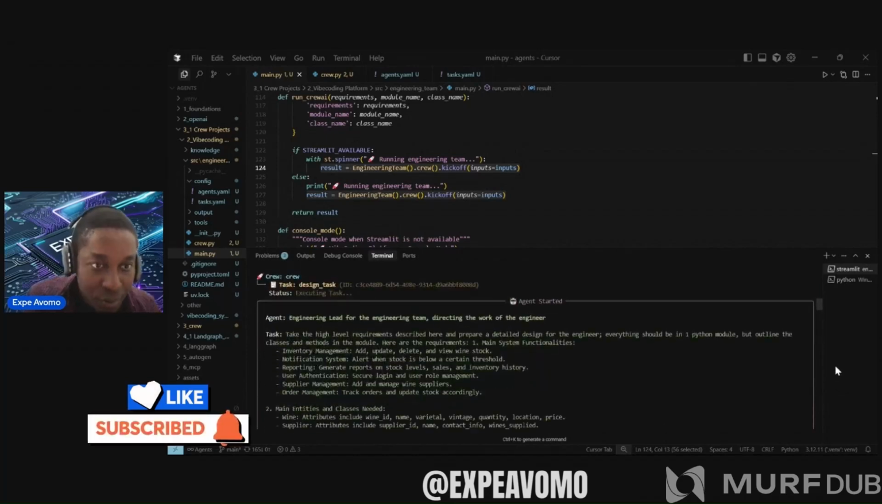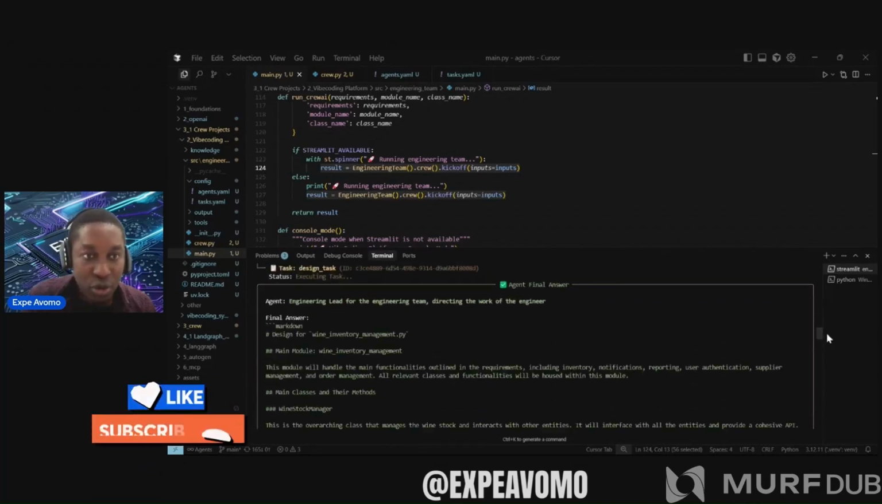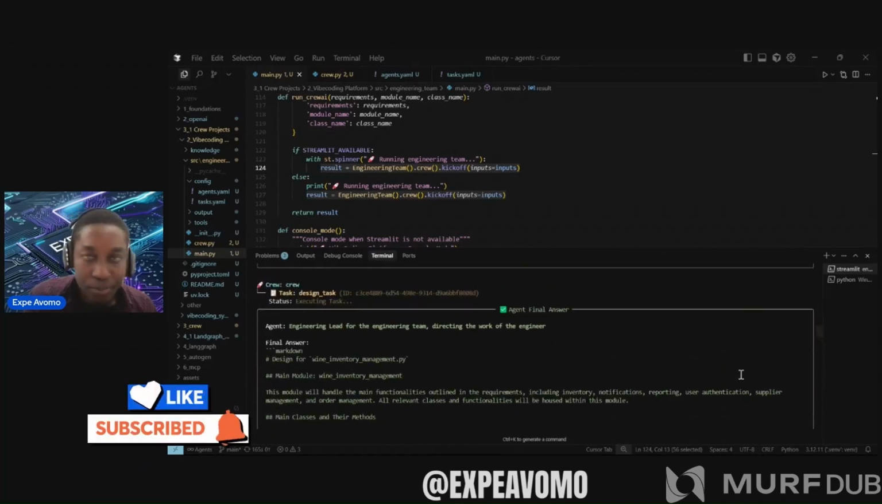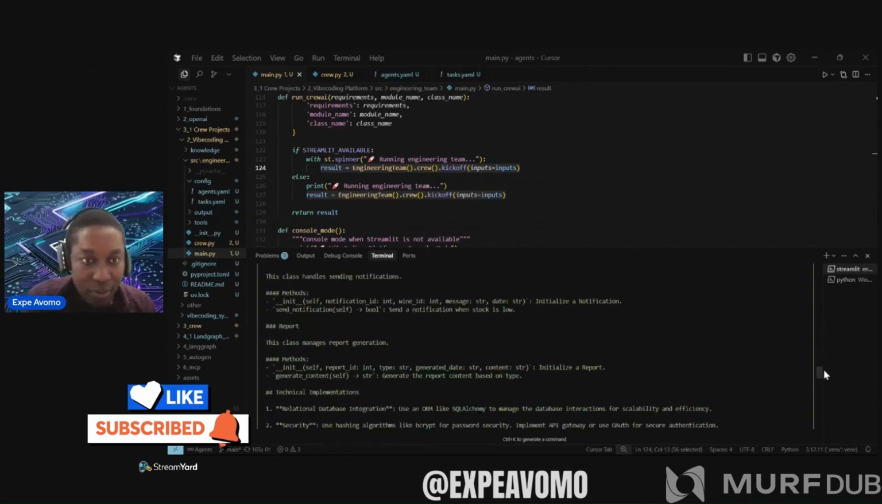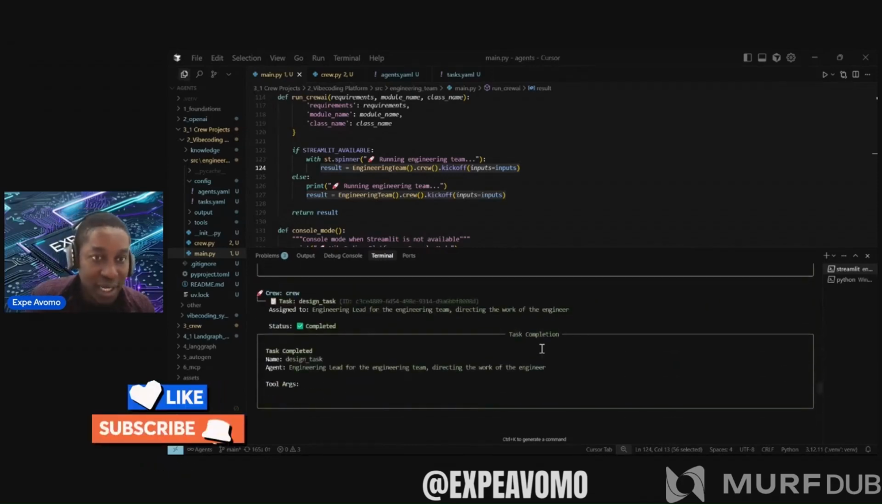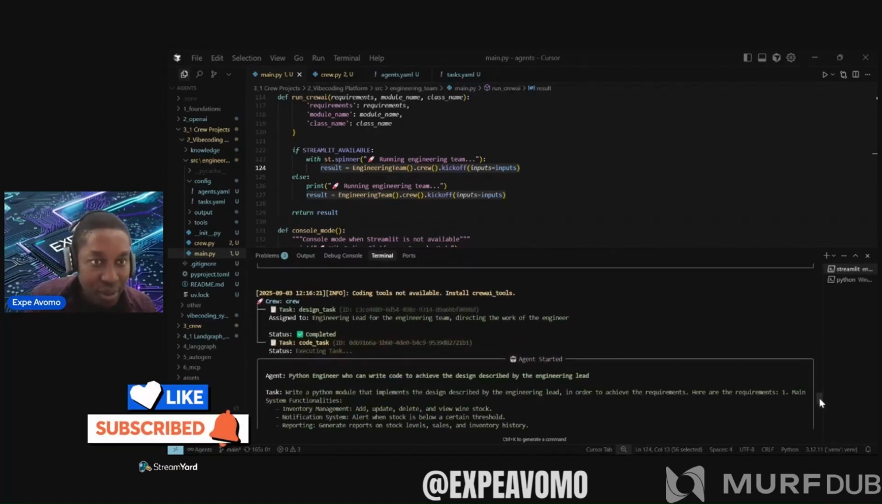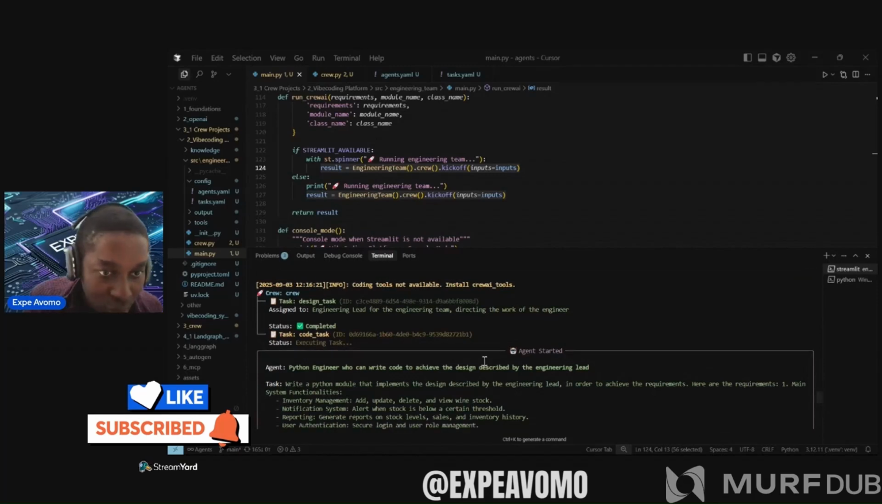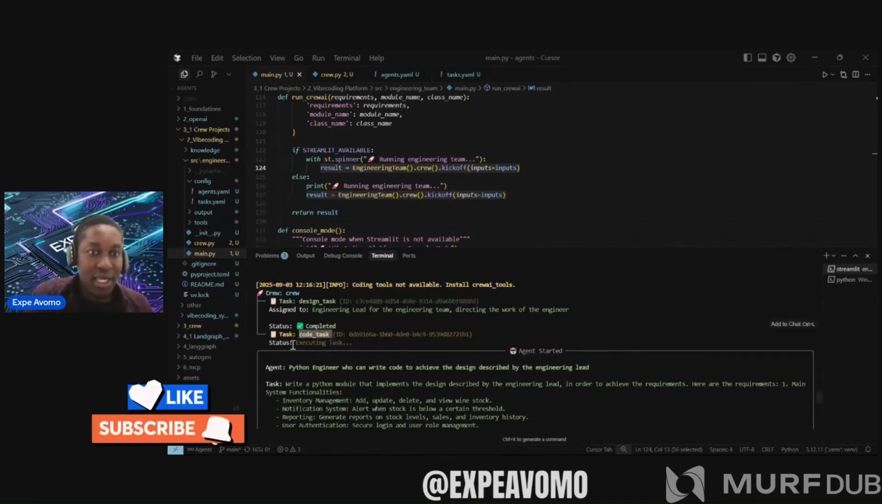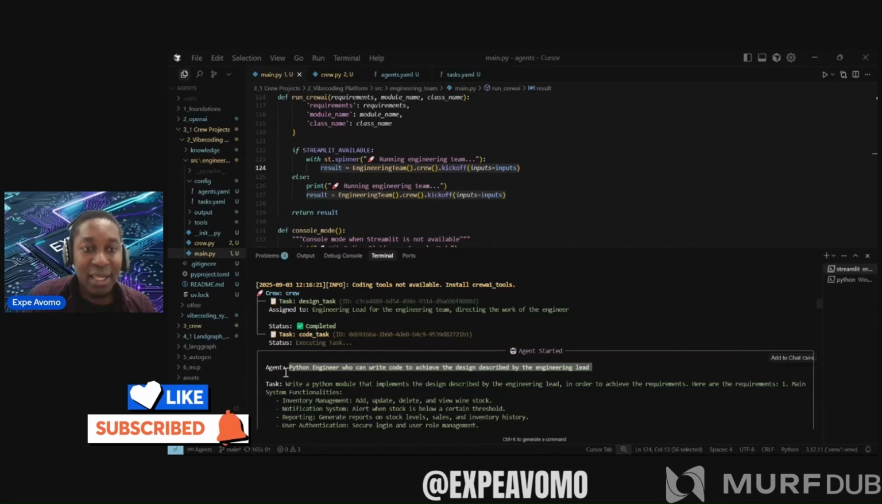Here we see how agents work. Here is the engineering lead agent and the design task we assigned, which has already started working. Here we have, I think, another task has already started. Here it shows you everything that is being generated. We continue with the design task. Okay, I'm scrolling down a bit more. We started another task, the code task, assigned to the Python engineer. You might ask, why don't I see the agent's name? You don't see the name, but you do see the role. Notice our backend agent's role was Python, and if we go to the backend, for example, here we see Python engineer who can write code to achieve.